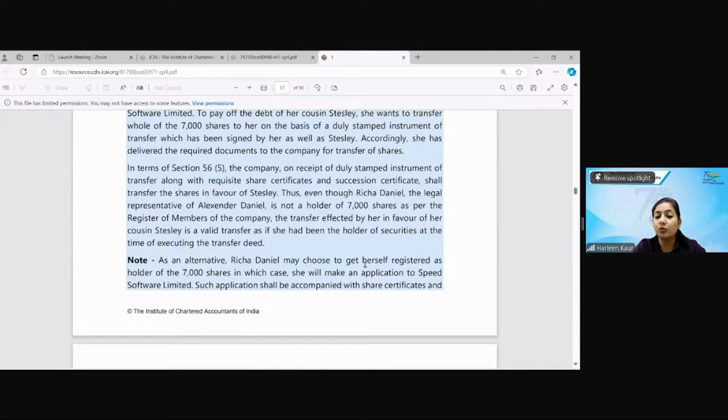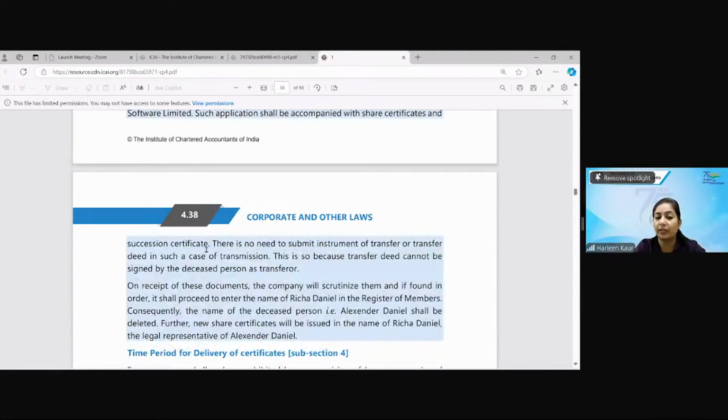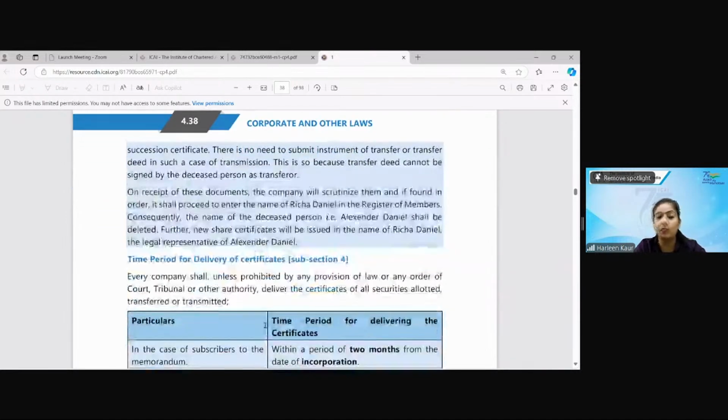As an alternative, she can choose to get herself registered. She will make an application, and such application along with the share certificates will go. There is no need to submit the transfer deed in case of transmission because a transfer deed cannot be signed by the deceased person. So you simply have to intimate on the basis of the succession certificate, and the death certificate of the person can be shown. You cannot have any transfer. The company will check, proceed and enter the name. Now the name of the deceased person will be removed. Further, new shares will be issued and things will go forward like this.